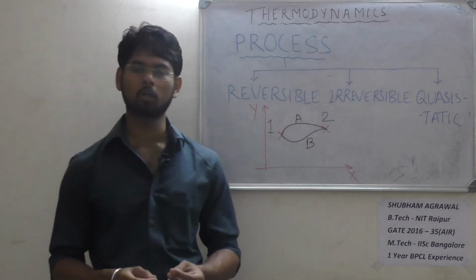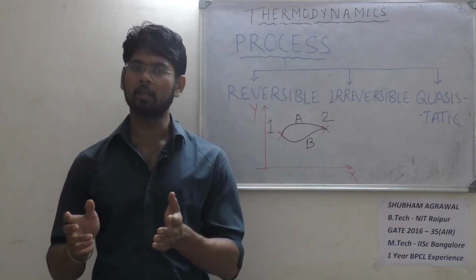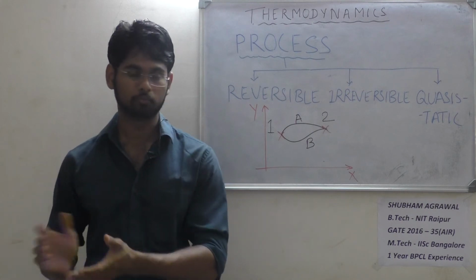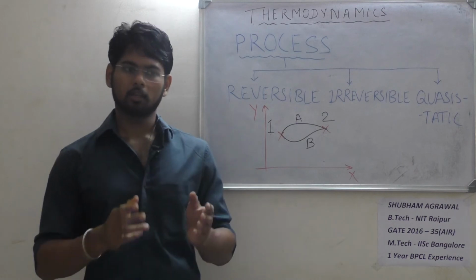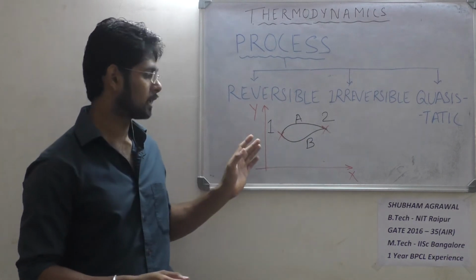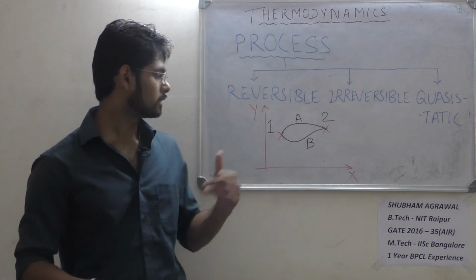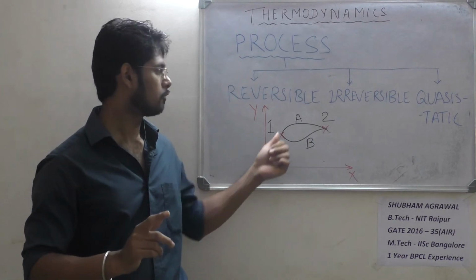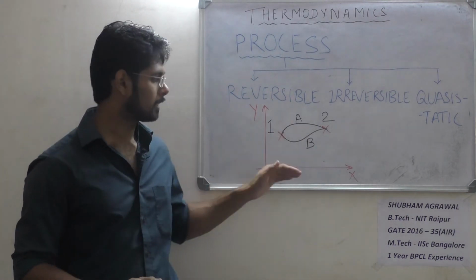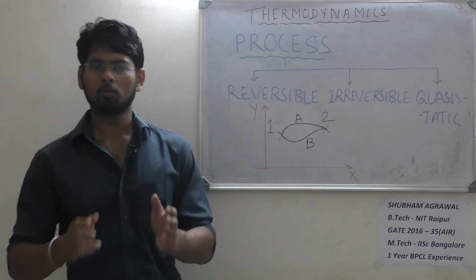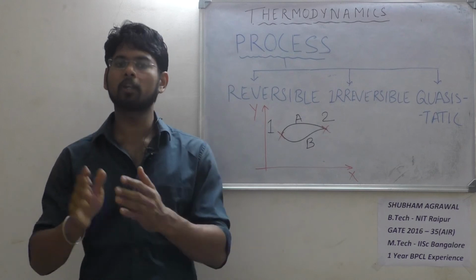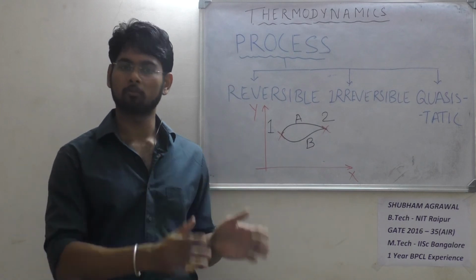Now coming to process, what is meant by process? Process is the way through which a system can change its state from, say, state 1 to state 2. It means that if I have my system in state 1, as shown in the example in the property chart, the XY chart, I have my system in initial state 1 and I want to go to final state 2. So I can go either through path A or path B. So these are two different processes, two different ways through which I can reach from state 1 to state 2.